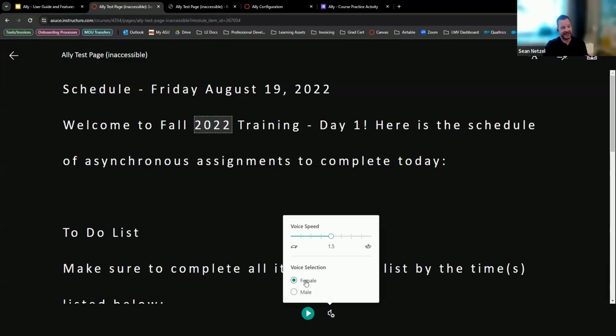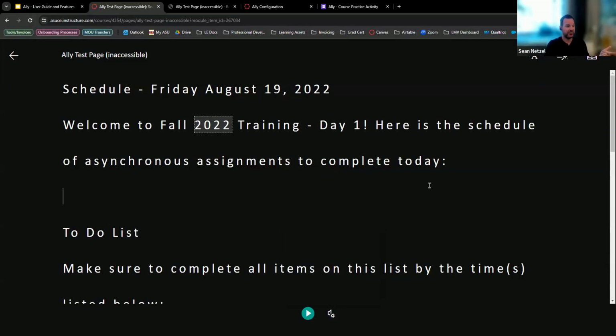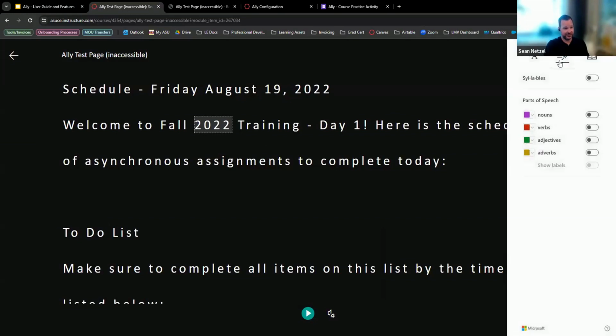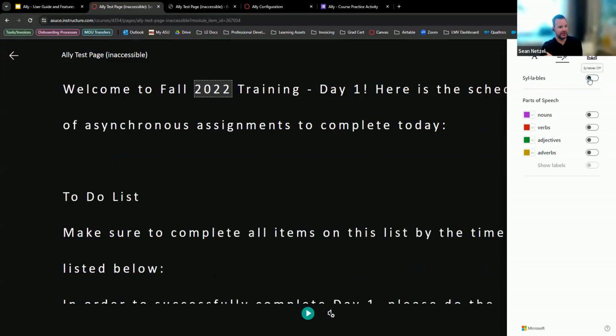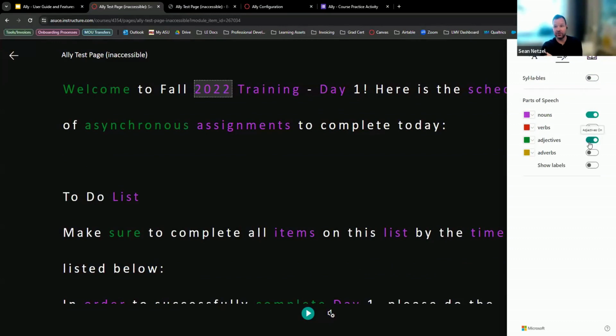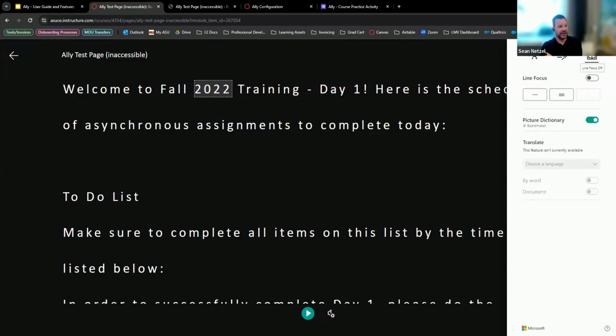So you can use the standard default female voice, or there's also a male voice as well. So you can change this. This is what I usually recommend because this one's way more robust, has a lot more options and features for it. And this is a really common one for students who just want better usability. So you can read along, you can listen to it and tune away. There's a lot of different features here. And there's grammar ones too. So for students who might struggle with parts of speech or syllables, it'll actually go syllable by syllable on here. You can even highlight parts of speech, nouns, adjectives, whatever you like. So there's a whole lot of robust features within this one.